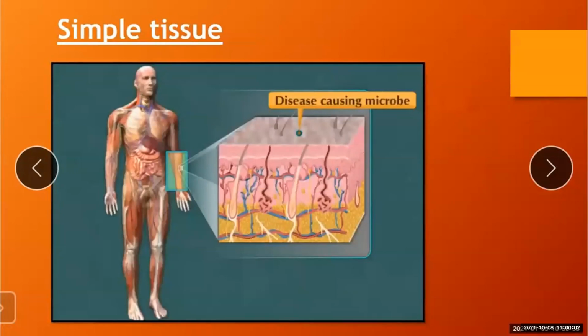See in this picture, when a microbe wants to cause disease in the body, whenever it comes in contact with the body, first of all this epithelial tissue comes in contact and it avoids the entry of the microbe. Understood? So the epithelial tissue is a protective covering. In this way, the microbes are stopped from entering the body.